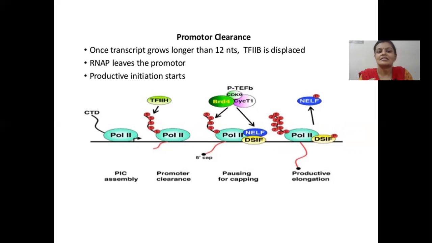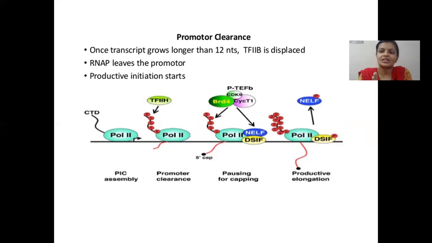So for these reasons, the cell makes sure that the RNA polymerase and its associated proteins are really ready for the process of transcription. They permit transcription only after promoter clearance has been successfully achieved. The promoter clearance has to be achieved and 5' capping has to be done.